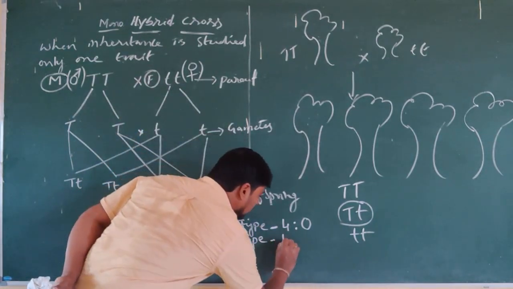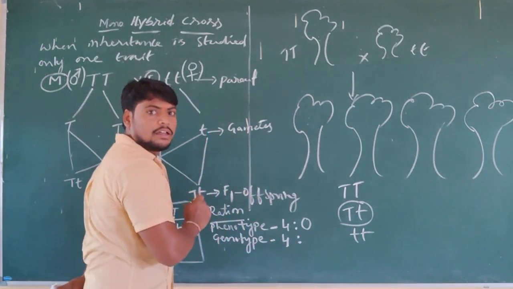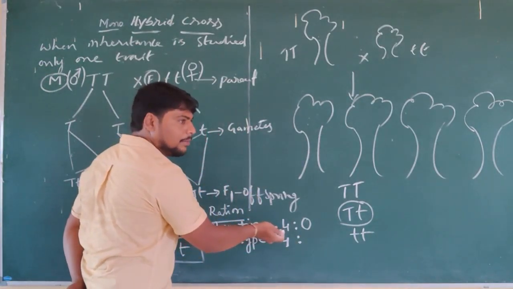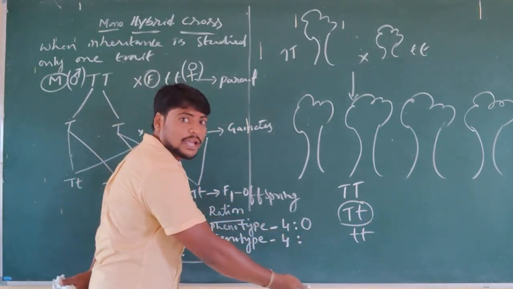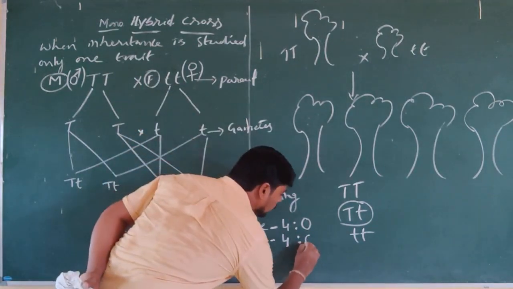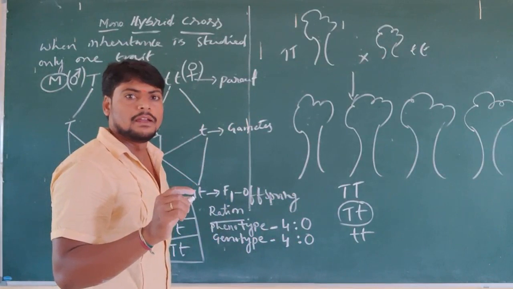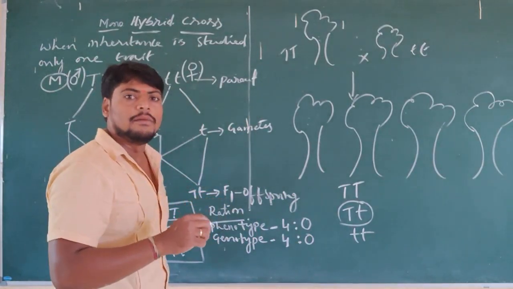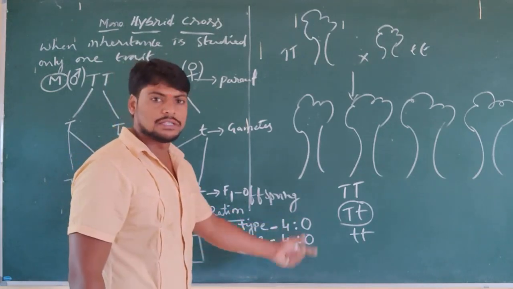How many plants are found here? 4. Is there any recessive character, that is, any short plant formed? No. So 0. So in the F1 generation of plants which are formed, the ratio in phenotype is 4:0.